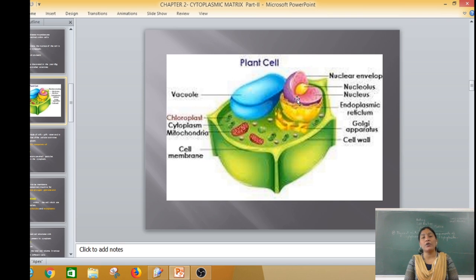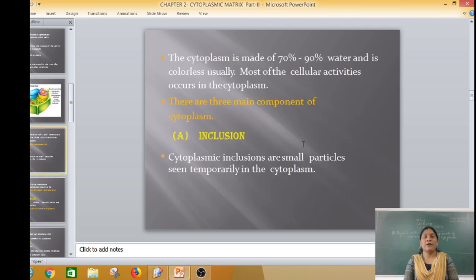All this is the nuclear subparts: this envelope we call the nuclear envelope, and this part is called the nucleolus. This one is the nucleus, and from this nucleus to the plasma membrane there is a network-like structure that we call the endoplasmic reticulum, and here there is a Golgi apparatus.